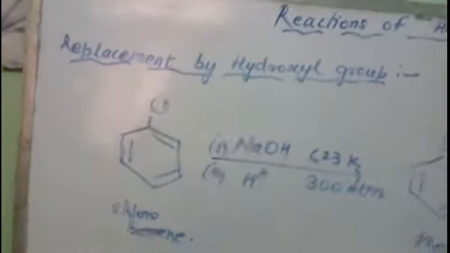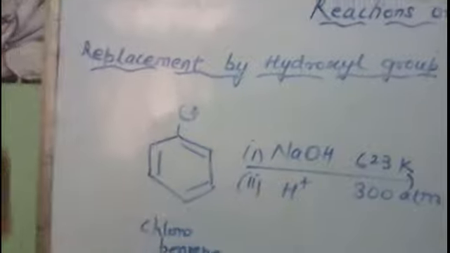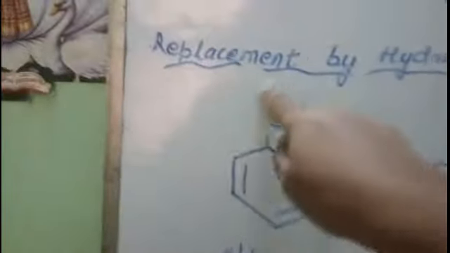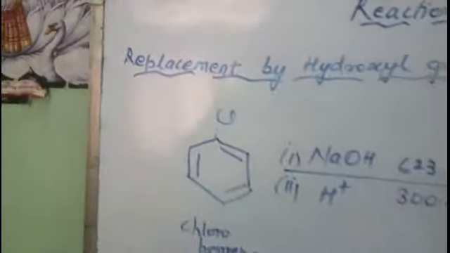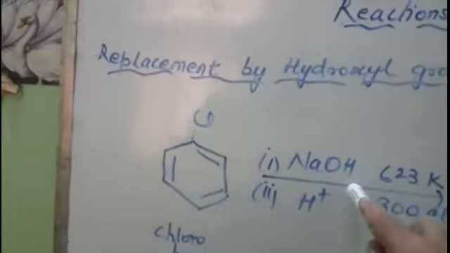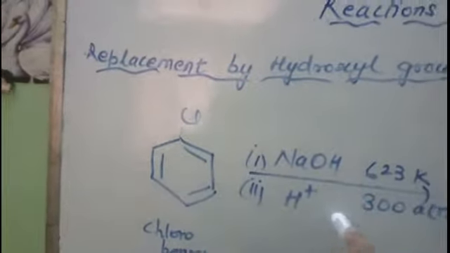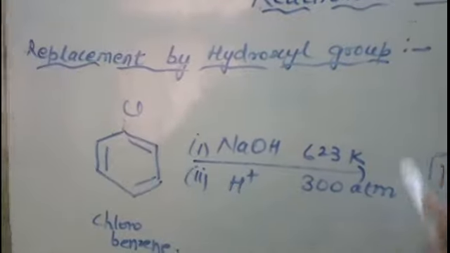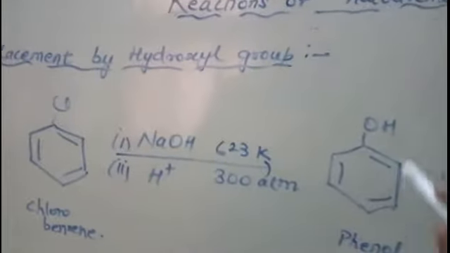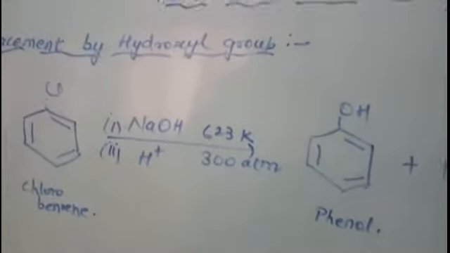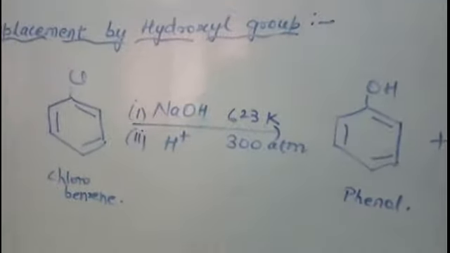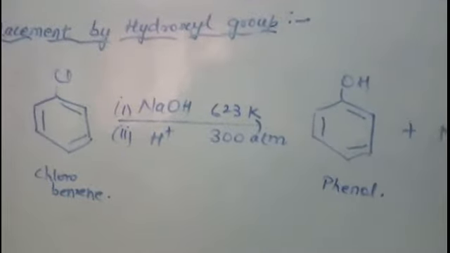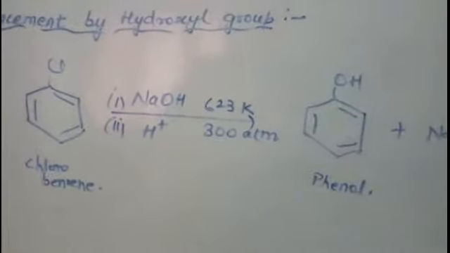Here we will show one of the nucleophilic substitution reactions where this halogen atom is replaced by the hydroxyl group. So when we treat this chlorobenzene with sodium hydroxide in the acidic medium at 623 Kelvin temperature and 300 atmospheric pressure, such high conditions are required, then this chloro group is substituted by the hydroxyl group and phenol will be formed, right? So this is one nucleophilic substitution reaction which is carried about under drastic conditions.